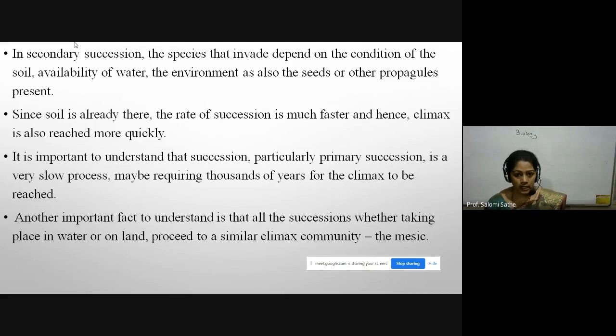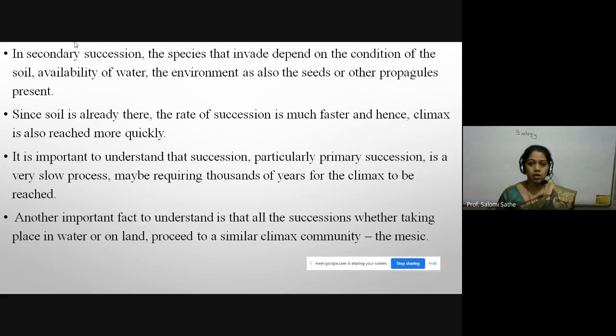See here, primary succession takes more time as compared to secondary succession. Why? Because in secondary succession soil is already there, and as we know, soil is the medium and a very important constituent for plants for their normal growth. So the climax community is reached more quickly as compared to primary succession. Is that clear? It is very important to understand succession between the primary and the secondary. What is the main difference between primary succession and secondary succession?